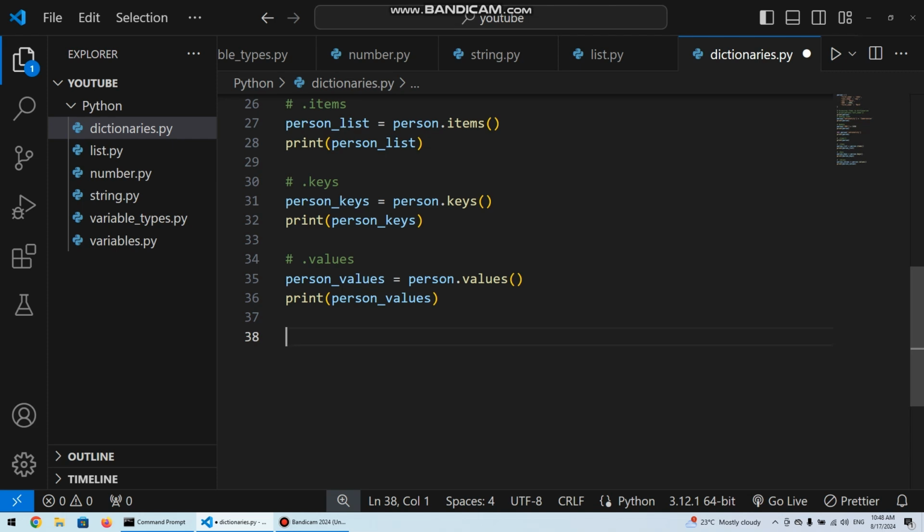That means we might want to remove a particular key value pair entry from our dictionary. We use pop, and the parameter we pass to pop is the key. Keys are supposed to be unique. That means you cannot have two keys that are the same. Like you cannot have first name pointing to a certain value, and then another first name in the same dictionary pointing to another value. So keys are supposed to be unique in every dictionary.